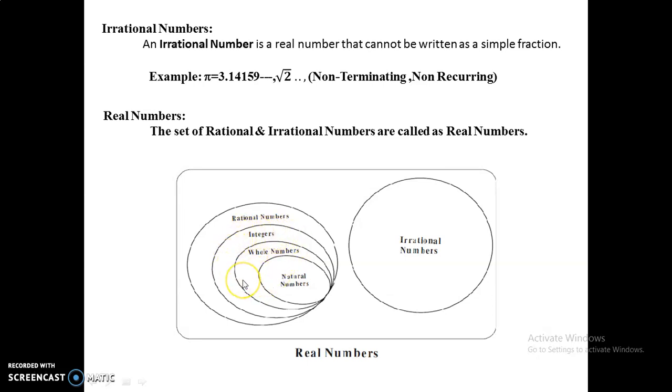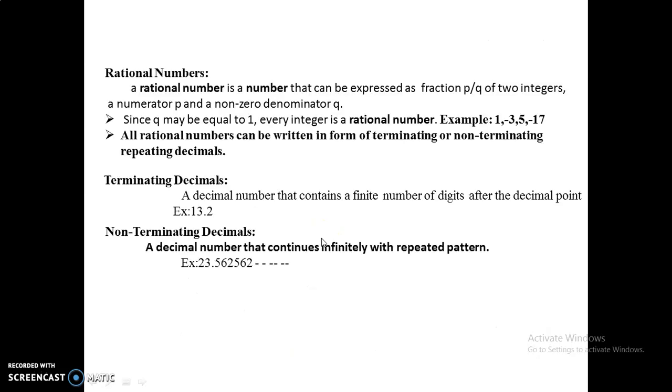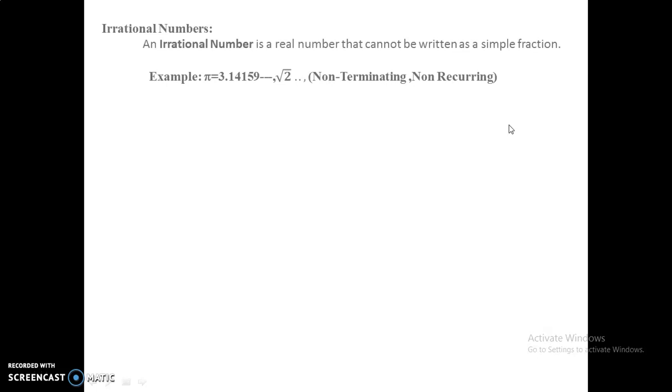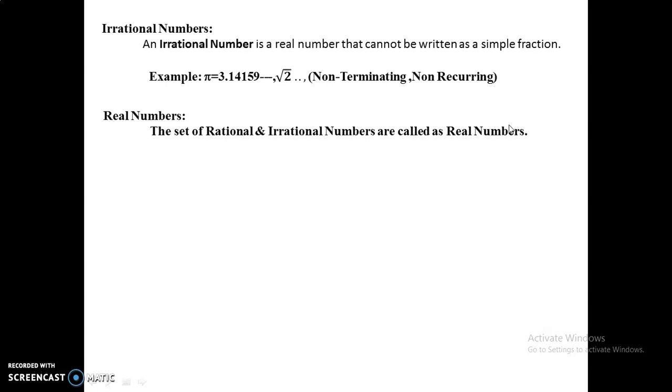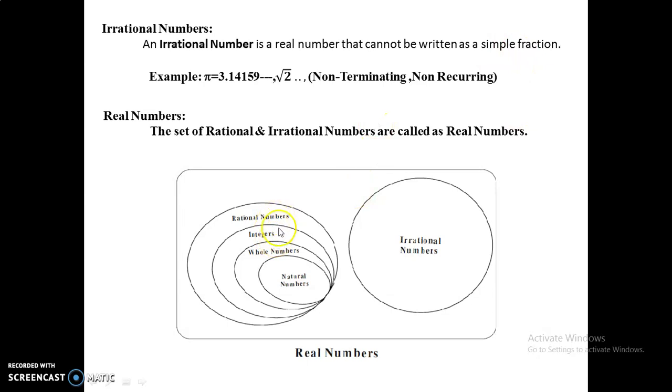And finally, every integer, as I just gave an example, can be written in the form of a rational number. That is, the denominator will be 1, a non-zero denominator. So every integer is also a rational number. So natural numbers, whole numbers, integers, everything will be in the rational numbers, and combining the sets of rational numbers and irrational numbers, we get the real numbers. All these are real numbers. So this is our real number set. This is about real numbers.